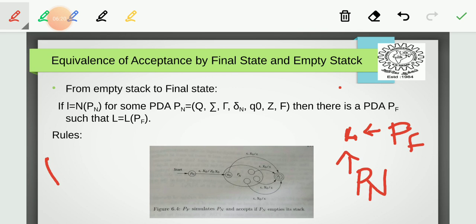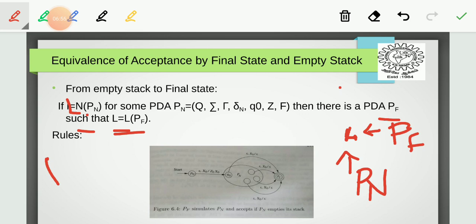So this is our language L. If L is equal to N of P_N, where P_N represents a PDA with acceptance by empty stack for some language, then there exists a PDA P_F such that L is equal to L of P_F. So the language and the language accepted by the PDA are both equal.